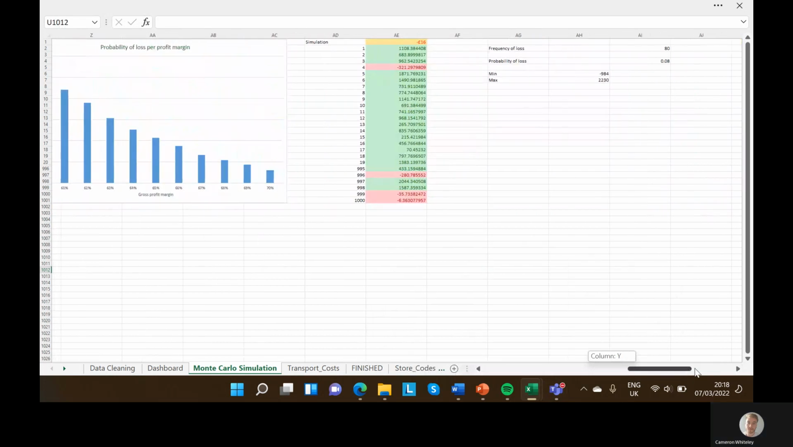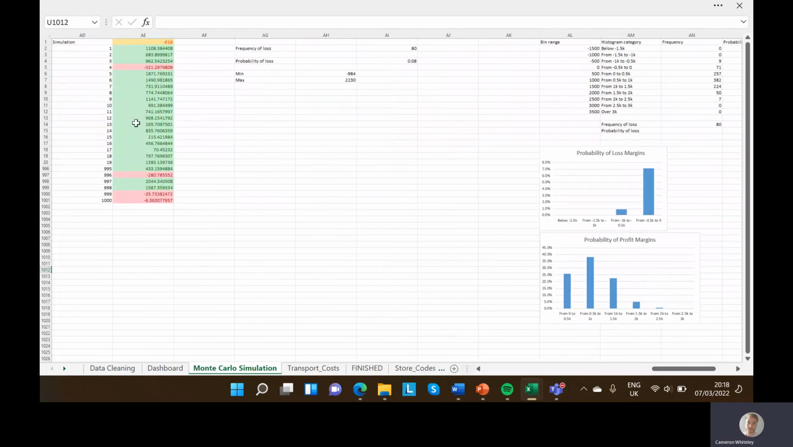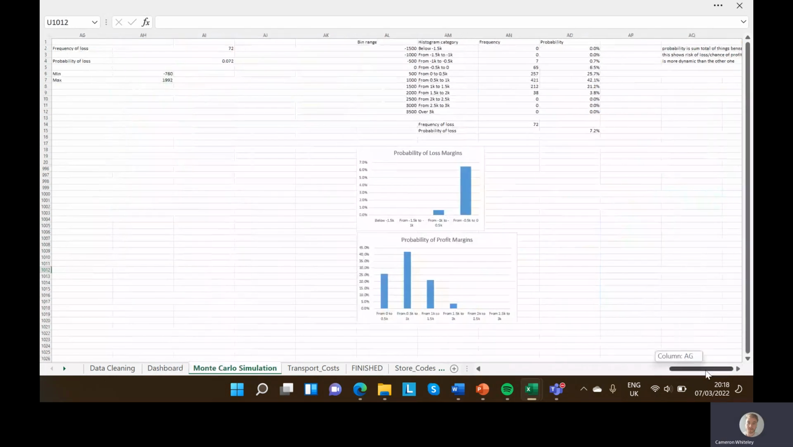And that's just the rest of it. That's the random thing with 1,000 runs as a histogram. Transport costs.